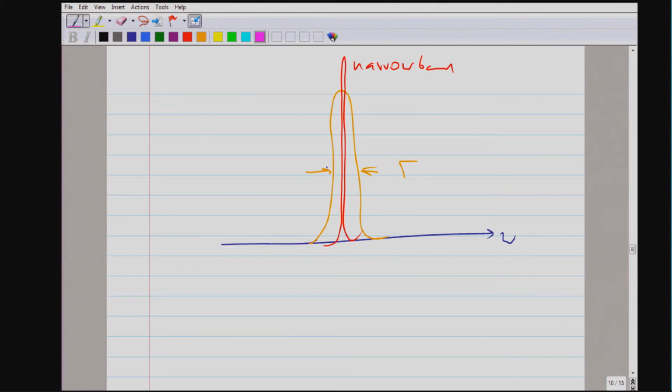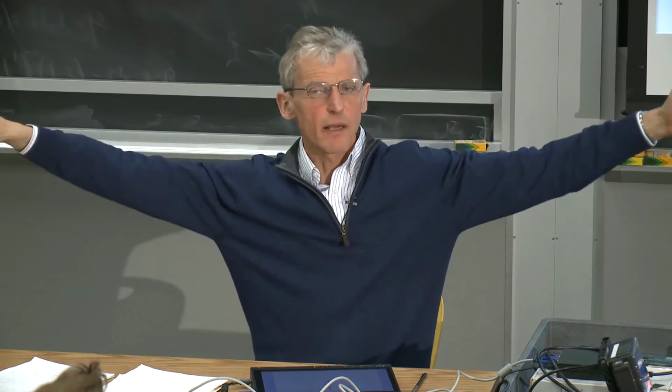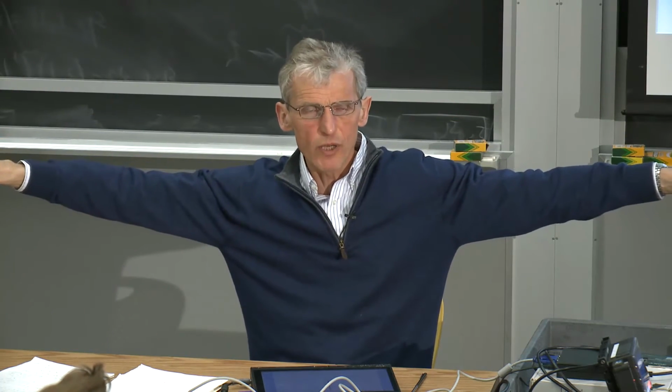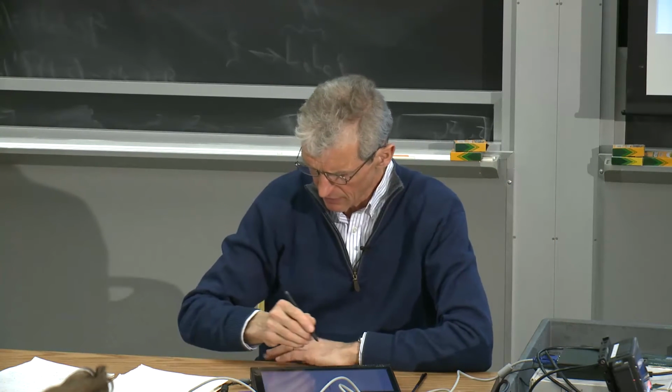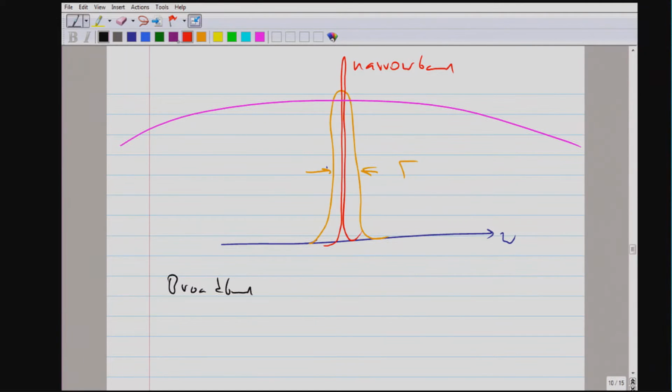And broadband means we have a wide distribution. So if we have broadband light, it doesn't really matter what the total power is. If the light is very broad, there can be infinite power in the wings, but the atoms don't care. What matters when we have broadband radiation is a quantity called the spectral density.